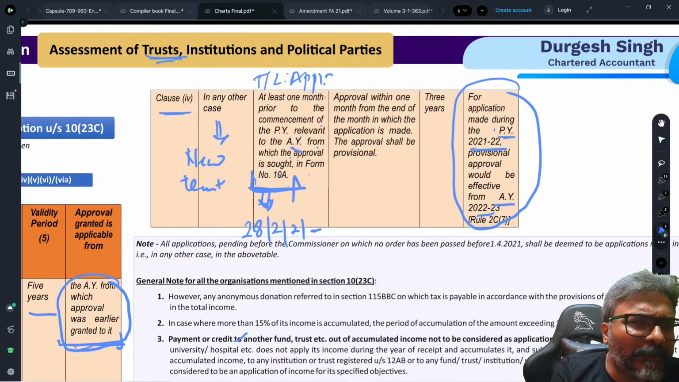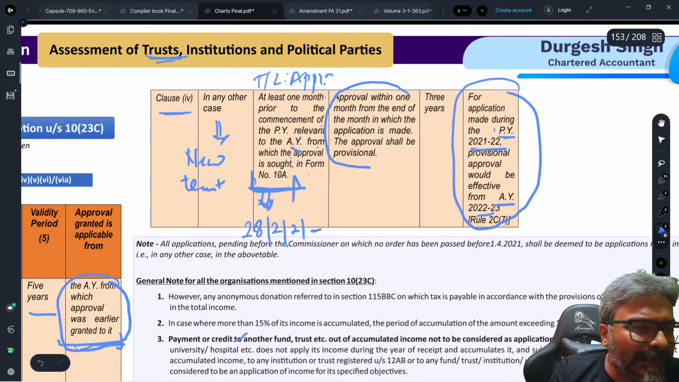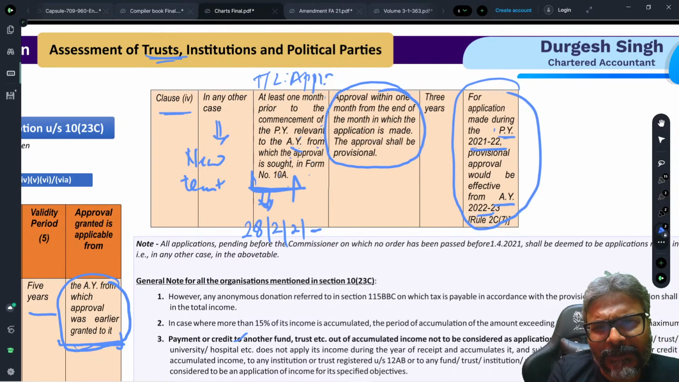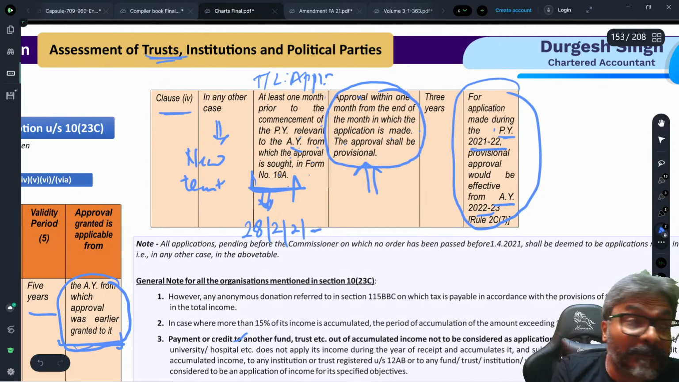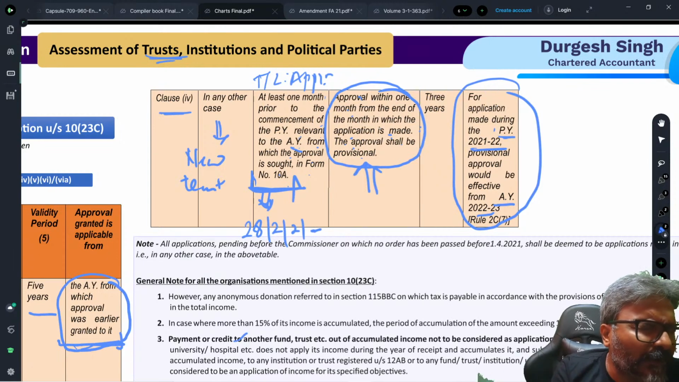Now this is all about the provisional application, students. This approval that you are going to get is all the provisional approval. Now what they are trying to say, let's have a look. The approval within 1 month from the end of the month in which the application is made. This is the approval for the provisional registration, students. The approval shall be provisional. That is perfectly fine. Not an issue at all.